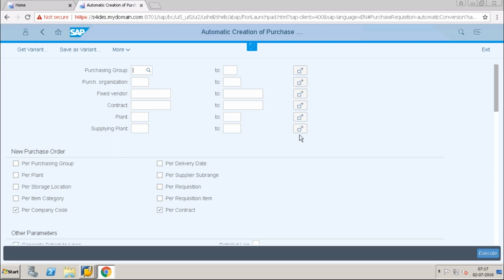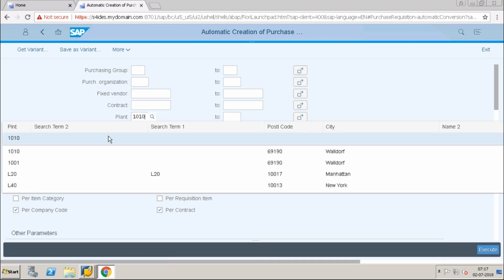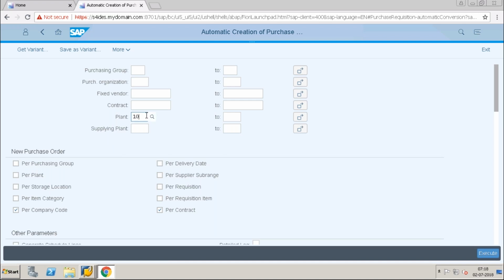Okay, so now I will just show you automatic creation of a purchase order. This is with reference to your plant. This is my plant 1010, and I have the source 103. This is my vendor. Now I will try to find out my requisitions for this.